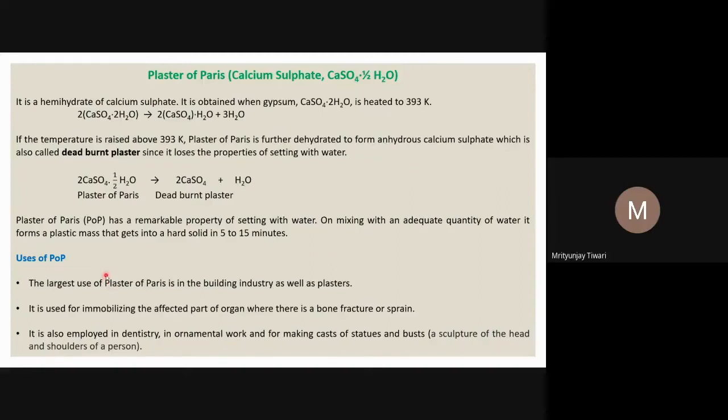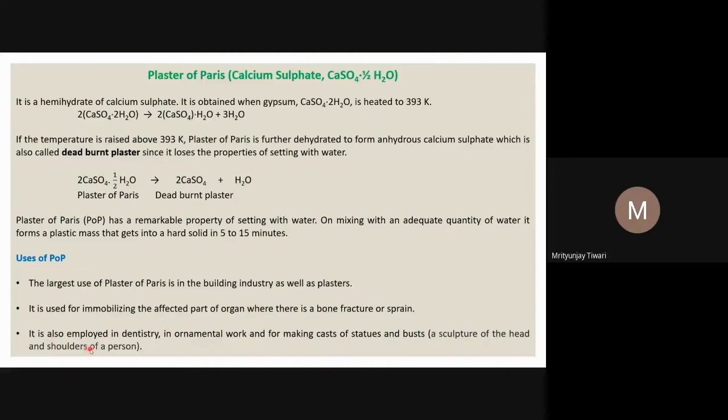The largest use of plaster of Paris is in the building industry, as well as in plasters used for immobilizing an affected part or organ where there is a bone fracture or a sprain. Whenever there is a bone fracture or a sprain, doctors usually use POP to plaster it so that the person becomes immobilized. Once immobilized, there will be no movement, so it can very easily recover. The fracture in the bones will be easily cured, and some material will come and join the broken bones.